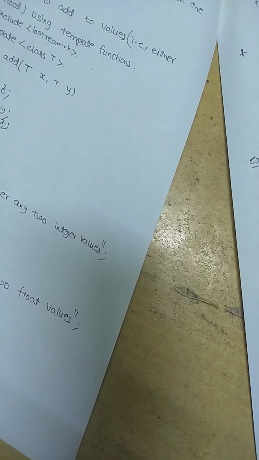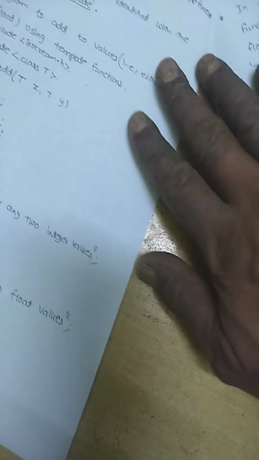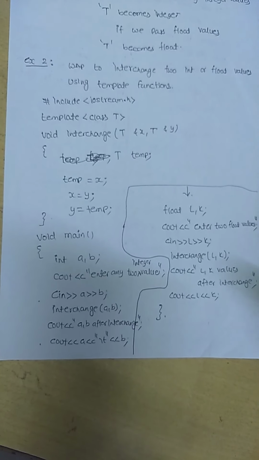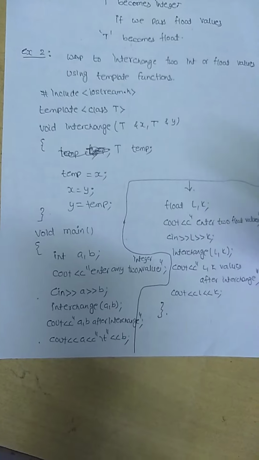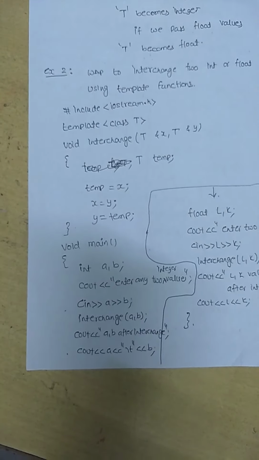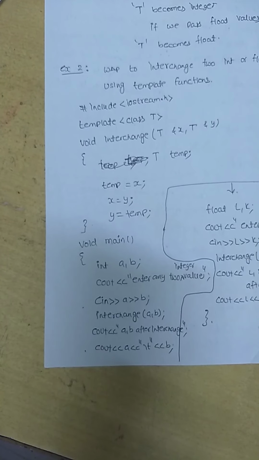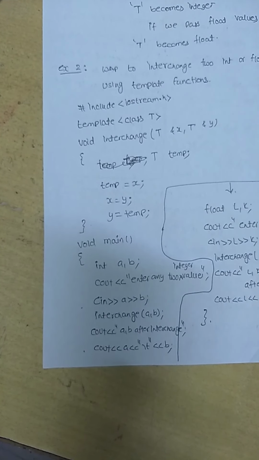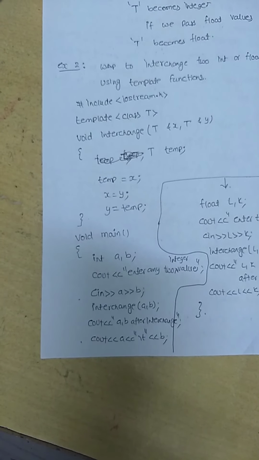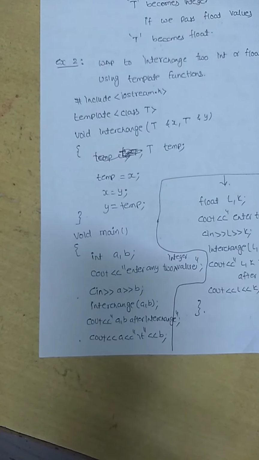Now we write another program for interchanging two values. Interchange two values of any data type, whether integer, float, long or double, whatever you want. So: #include <iostream.h>. Again I am writing a function template, class T. Whatever name you want, you can take here, class P or any other. Void interchange: for interchanging we want two variables, so we pass two values, x and y. To interchange we want a temporary variable of the same data type, so we take T temp. Temp is equal to x, x is equal to y, y is equal to temp.